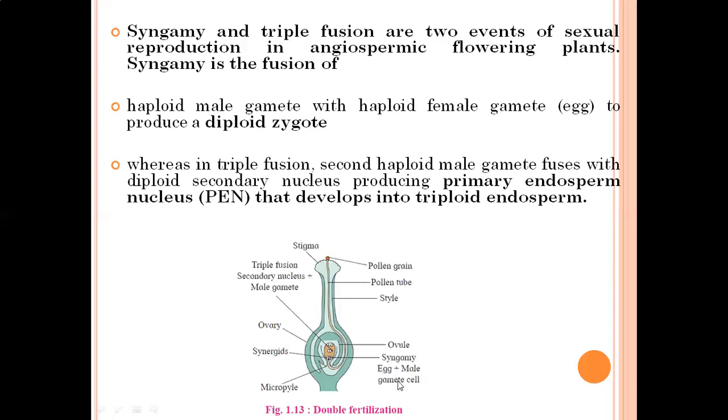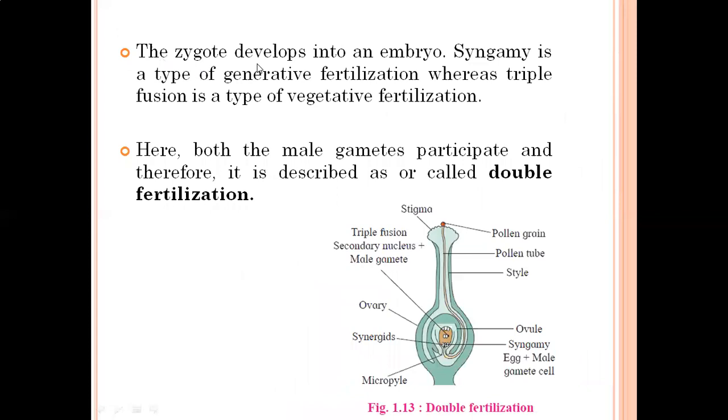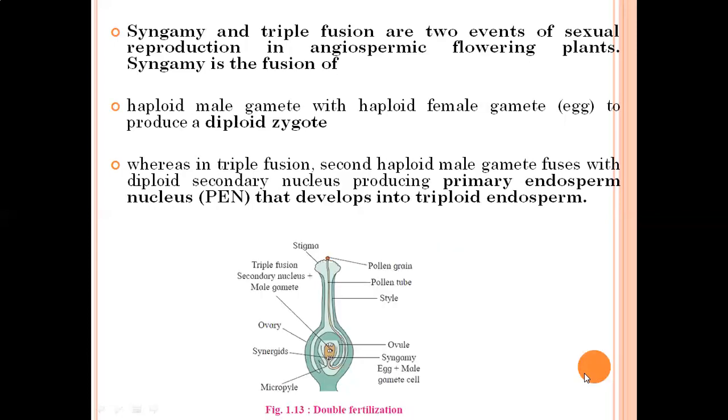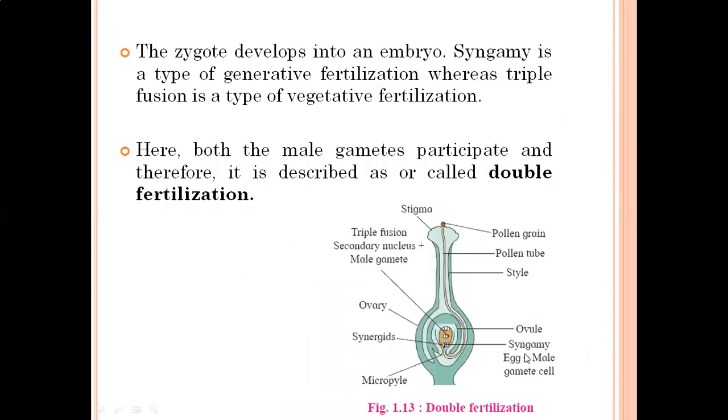The product of syngamy is the diploid zygote, which produces the embryo, and the product of triple fusion, secondary nucleus plus male gamete, is the triploid endosperm, that is, nutritive tissue. Next, the zygote develops into an embryo. This zygote, the product of syngamy, is the diploid zygote, and the zygote develops into an embryo.